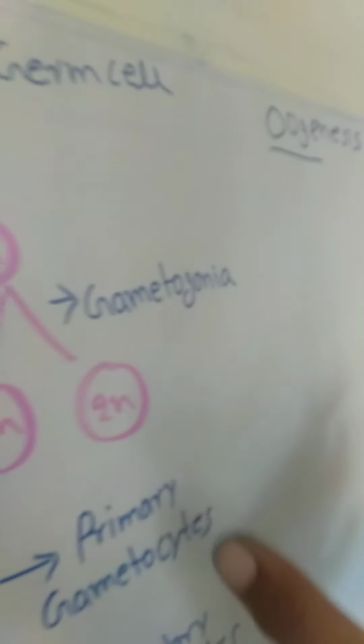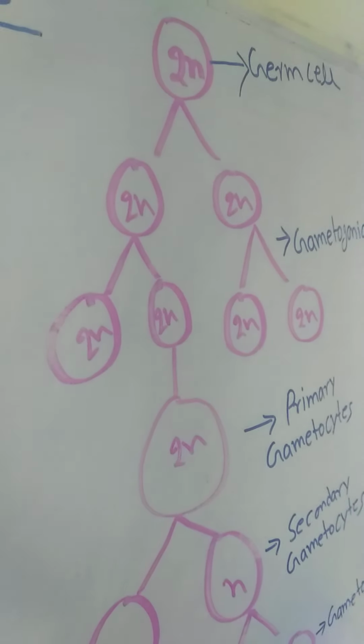Actually, for gametogenesis I can write oogenesis on one side, and on another side, students, I can write spermatogenesis. The meaning of gametogenesis: genesis means formation, and gamete means the male gamete, sperm, and the female gamete, ova. Okay everybody, it is very easy. I am going to explain oogenesis, spermatogenesis as well as gametogenesis.